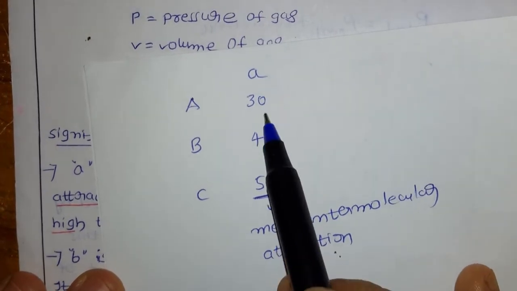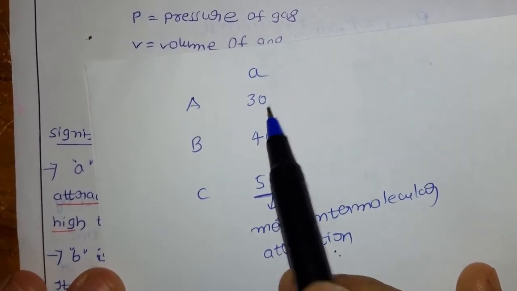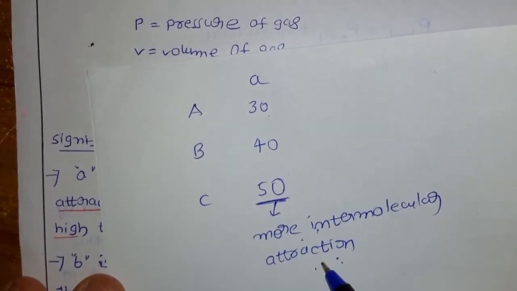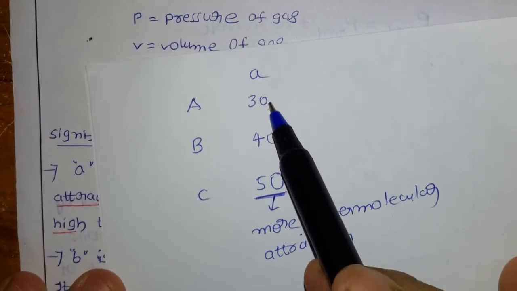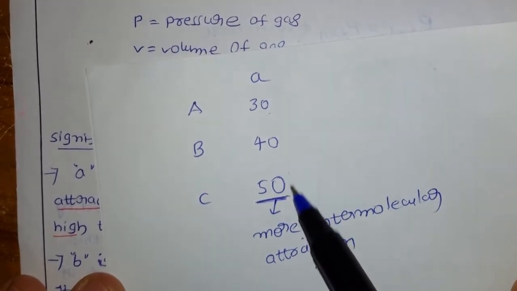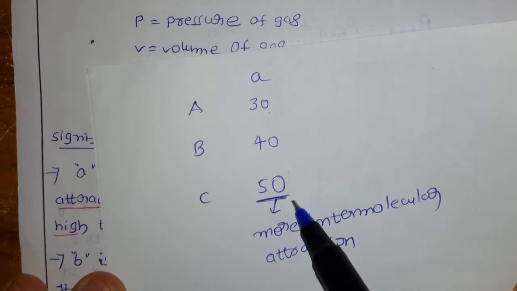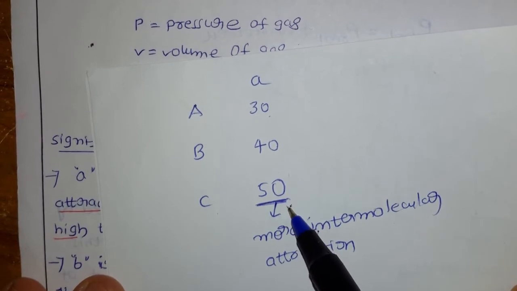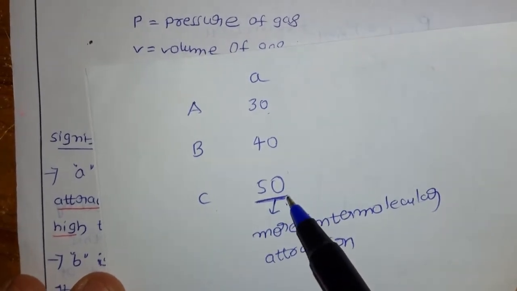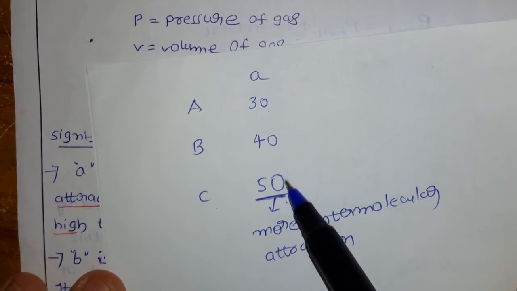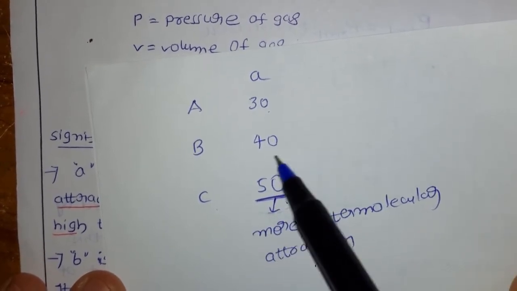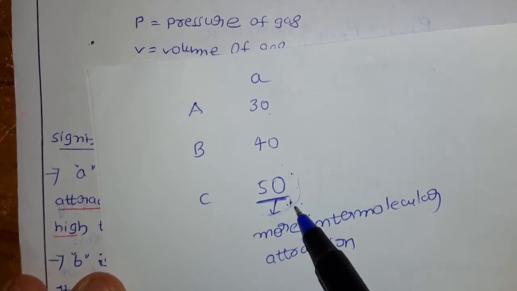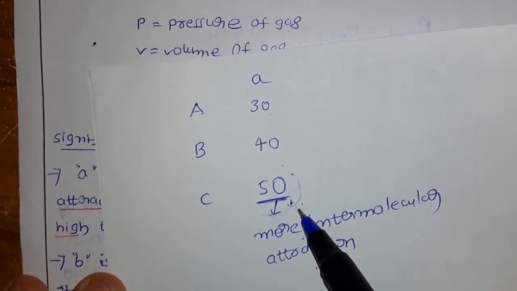So A tells the magnitude of intermolecular attractive forces. If A value is more, the gas can be easily liquefied. Compared to A, B has more value, compared to B, C has more value. Among these, C can be easily liquefied. Why? Because here A value is more, so it has more intermolecular attractive forces. More intermolecular attractive forces means the gas molecules are coming close together, so you can easily compress the gas and convert it into liquid, okay.